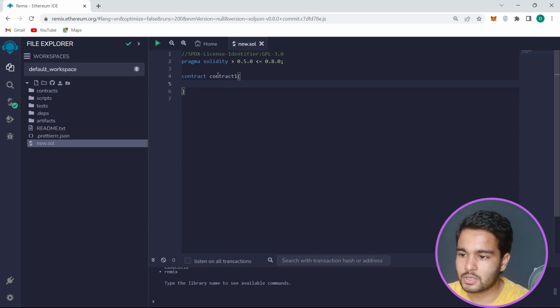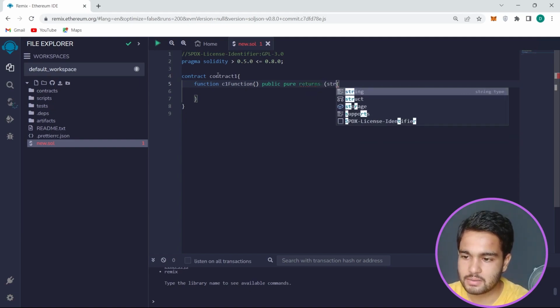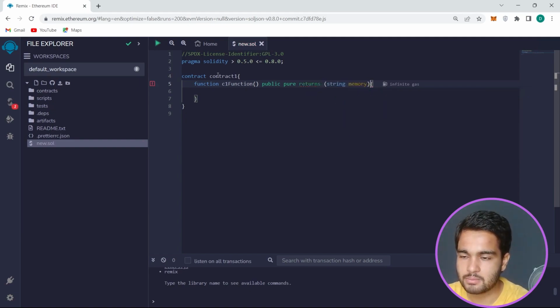Okay, so contract one would have some function, let's say C1 function. It would be a good name. It is public and pure because it would not be using anything, and it would return a string type of data. Returns string memory.